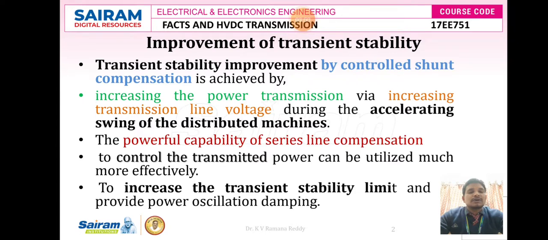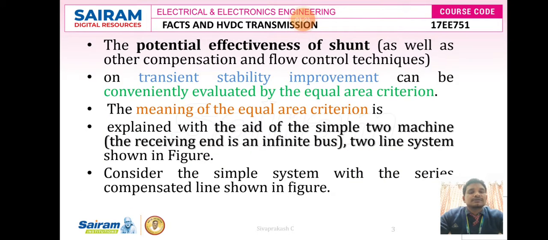But in today's class we are going to discuss improvement of the power capability by series line compensation, which enhances the control of real power transmitted much more effectively, so as to increase the transient stability limit and also to provide power oscillation damping. The potential effectiveness of shunt as well as other compensation and flow control techniques on transient stability improvement can be conveniently evaluated by the equal area criterion method.